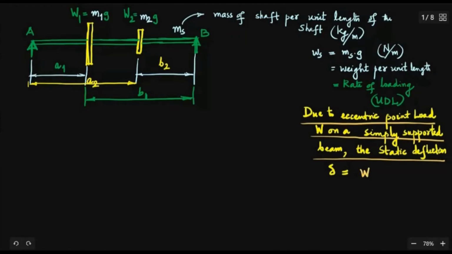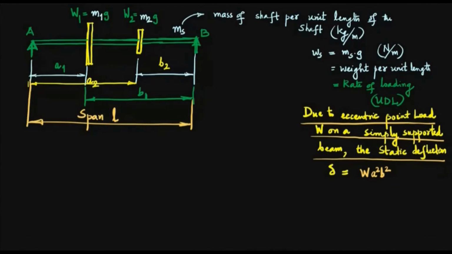W, that is the load, then the distance a square b square. That a is the distance of the load from one support end, and b is the remaining distance out of the span. Total span is L, the distance between the two supports. So this is going to be your L span. Out of this total span L, the distance of W1 from one end is a1, and the remaining distance is b1. So that is about the first load.